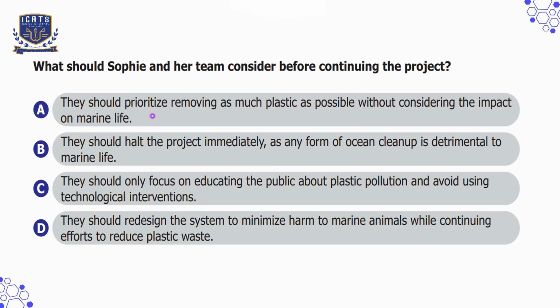Option A, they should prioritize removing as much plastic as possible without considering the impact on marine life, which is not right because harming marine life is a big issue. Option B is they should halt the project immediately as any form of ocean cleanup is detrimental to marine life, which is not right because cleaning the ocean is still important. Option C is they should only focus on educating the public about plastic pollution and avoid using technological interventions, which is not correct because cleanup is still needed.